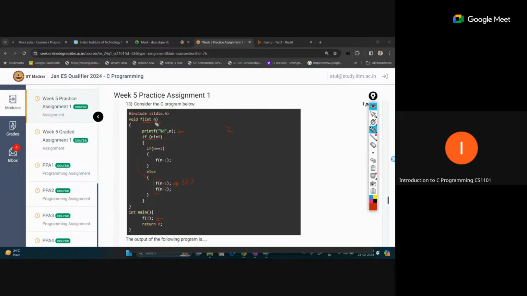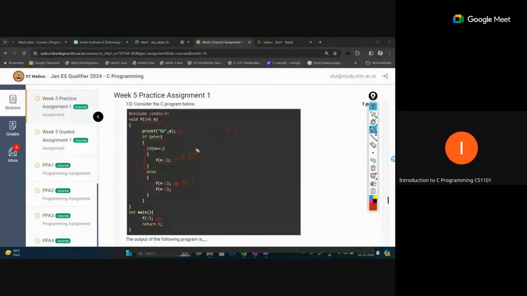So 1 means n equal to 1, and the statement is now n. So 1 will be printed, the second line, second character, in the output 2 1. And we will check n is not equal to 1. Yes, 1 is not equal to 1. Now, if n is equal to 1, yes, this statement is true for this f1 call. Now we are passing f(n minus 1), so that means a new call is starting from here, which is actually 1 minus 1, 0.